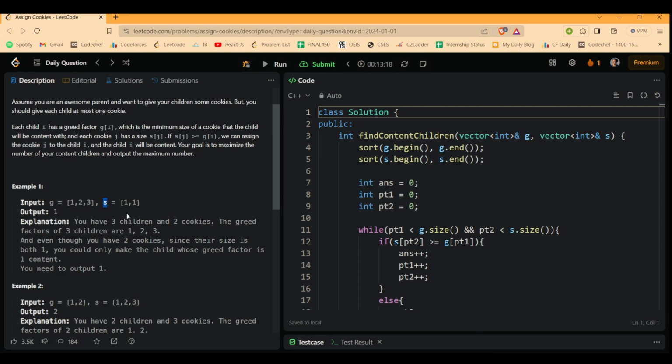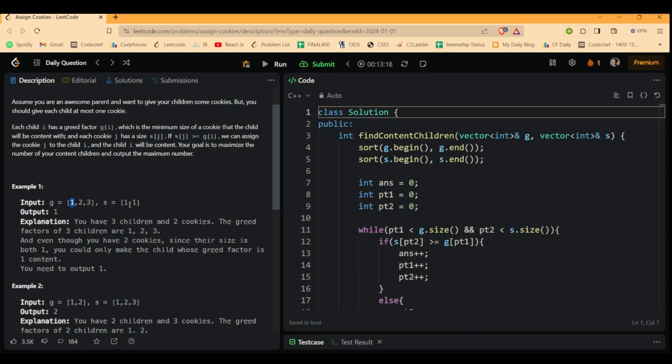First of all, let's have a look at example 1. In example 1, we are given the greed as 1, 2 and 3, and the availability to us is 1 and 1. So basically the cookie size available to us is 1. So you can content the child who has greed 1.